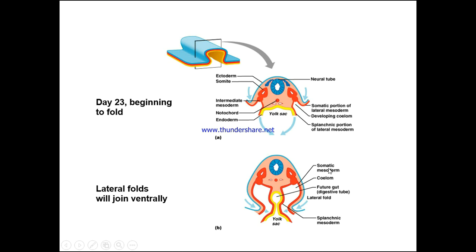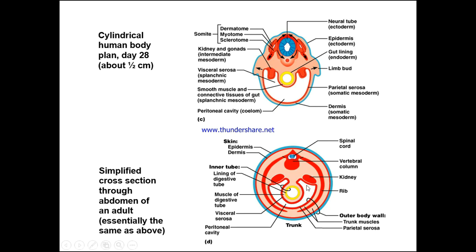And then as we continue through, we have the somatic mesoderm and the coelom, and this actual area here now, from when we looked at it before, we have these further walls. We have the region which is going to become the future gut, the future digestive tube, and then this splanchnic mesoderm, which we're going to look at as we progress through.